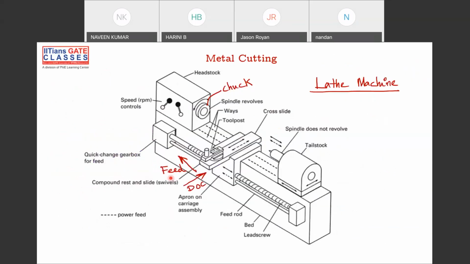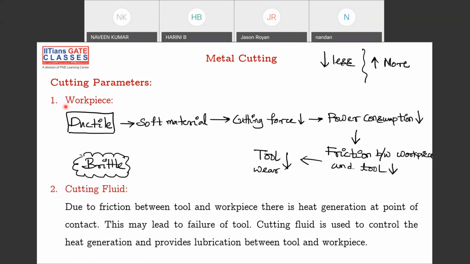Obviously, we have seen speed. Speed will be given to the chuck, that is in terms of RPM. Feed is given to the tool, in mm per revolution, and depth of cut will be given in mm. Okay. So what should be the workpiece?